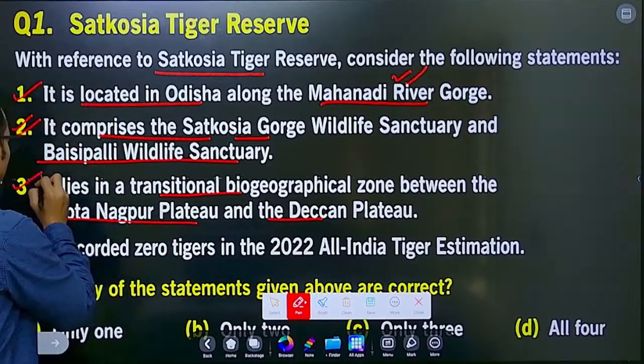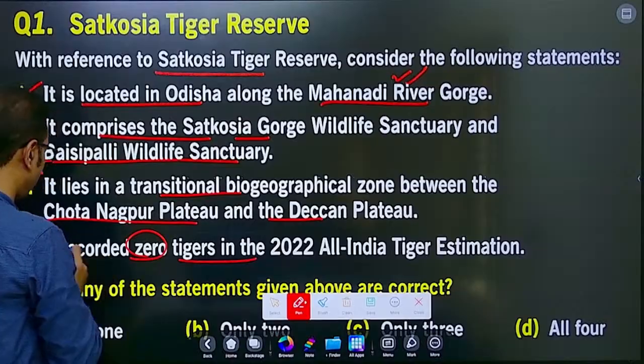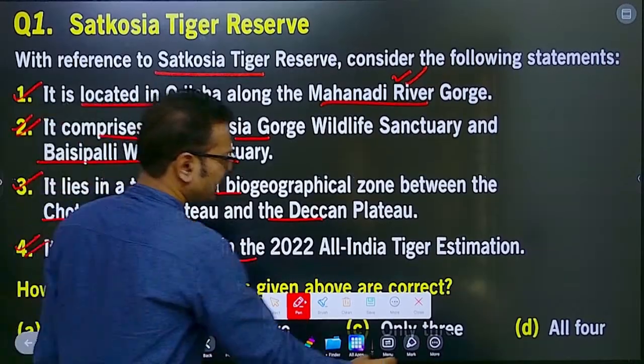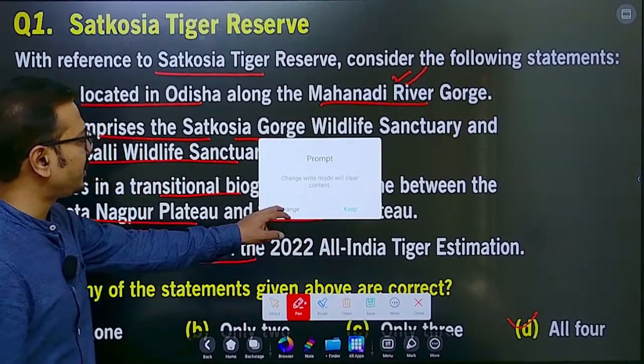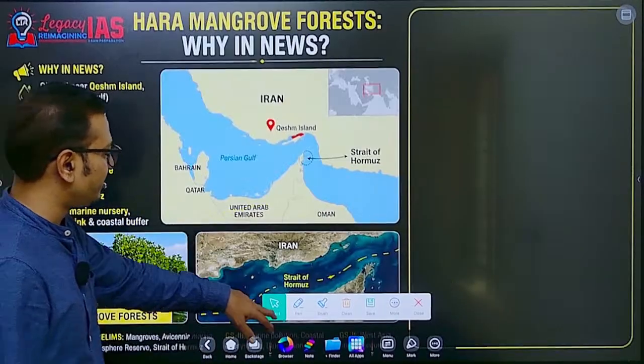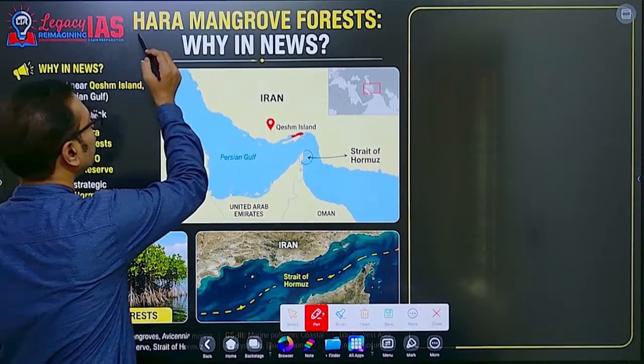This is also true. It recorded 0 tigers in the 2022 All India Tiger Estimation. This is also true. We can say all of the above is the correct answer for this. So we can expect such kind of question in the prelims examination. Be prepared. Now, this particular news, yes, Hara Mangrove Forest.